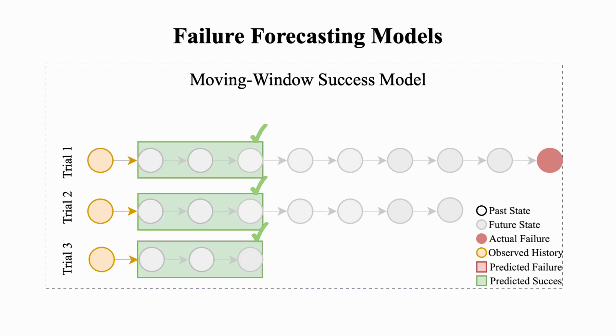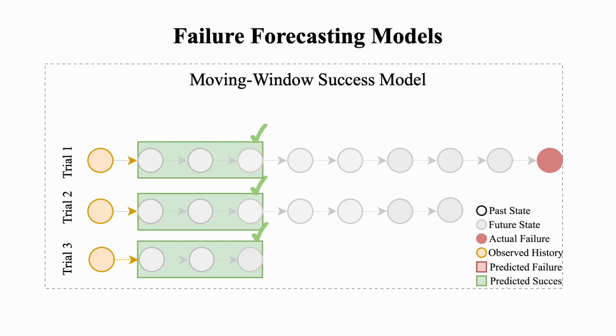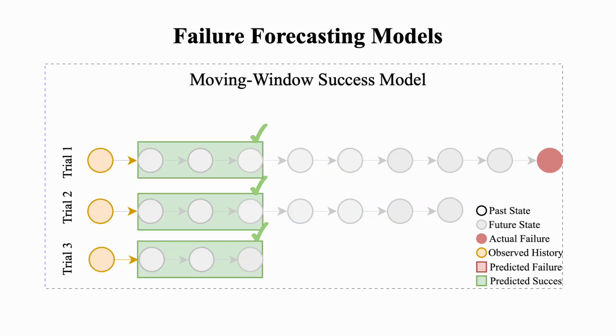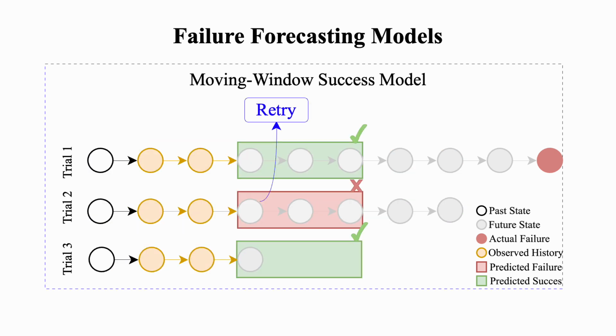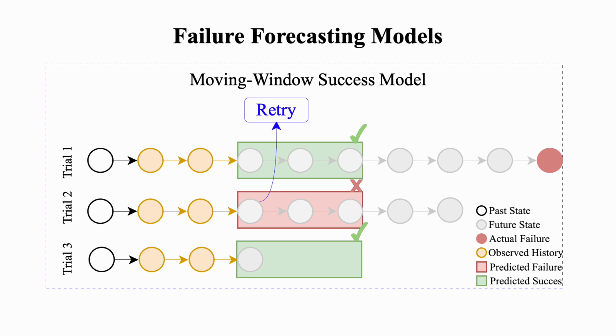The moving window success model is a trained neural network that estimates the probability of success within a time window in the future. As time progresses, the observed history gets updated and the prediction window moves along. If the success probability of the window drops below a threshold, the robot lifts the wrench to retry.